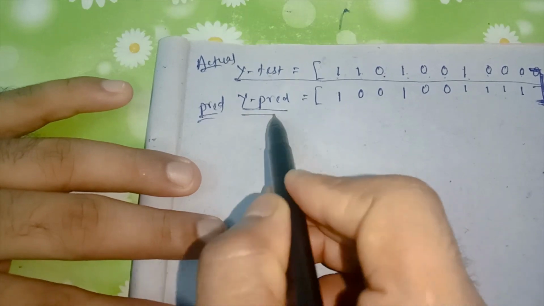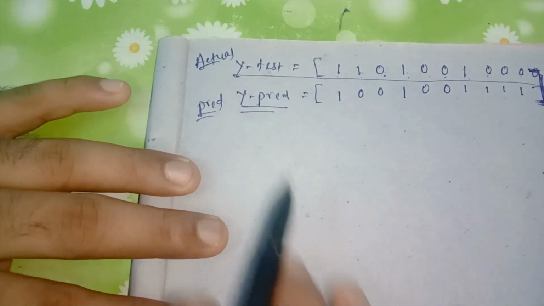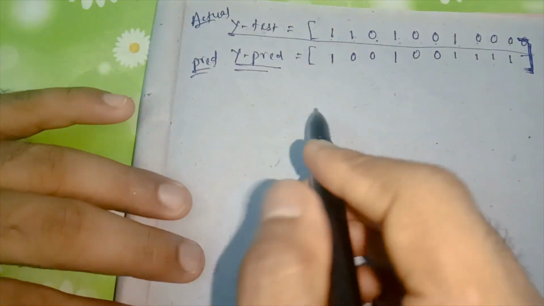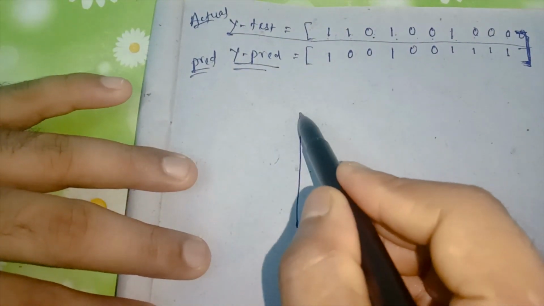So how do we get the Y predicted? From the model predictions. Now from this, how do we find the confusion matrix? Basically the confusion matrix format is like this.